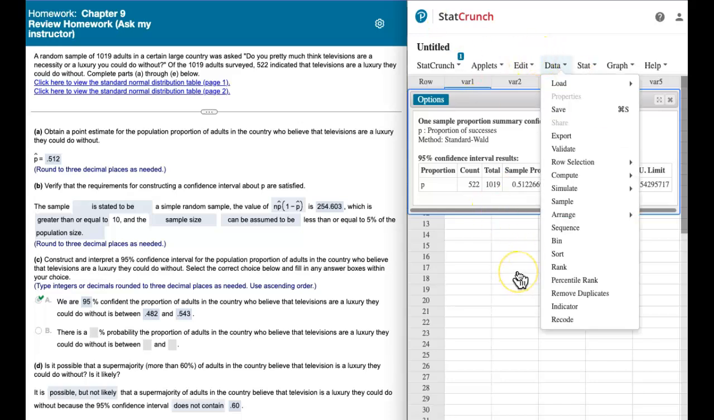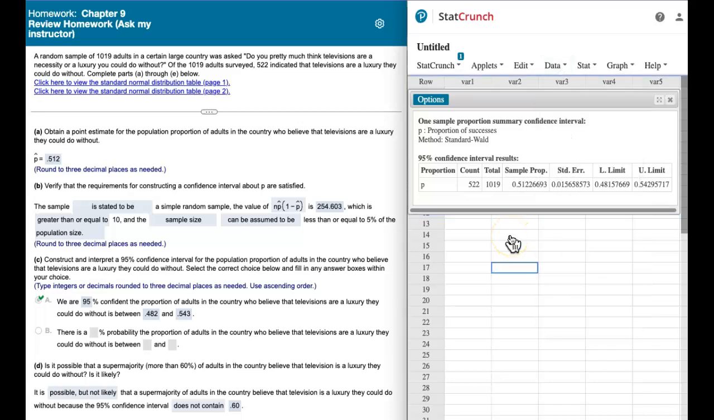Okay, let me go back and highlight that. Okay, so as we're pulling this out, oops, sorry, this is our lower limit, 0.482, and our upper limit is 0.543. Okay, so that's where we're getting these two values over here.